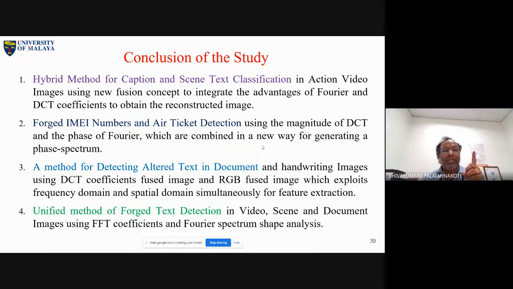Because our basis is that when you do some forgery operation, it creates some distortions, right? But now there are many distortions in a single image: distortions created by forgery, by noise, by blur, by multiple operations. And not only that, a document can be degraded, meaning an aging document. Now just imagine how you can differentiate distortions created by forgery from distortions created by other operations.